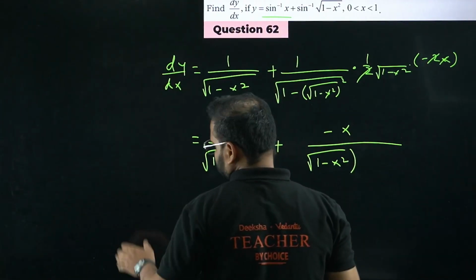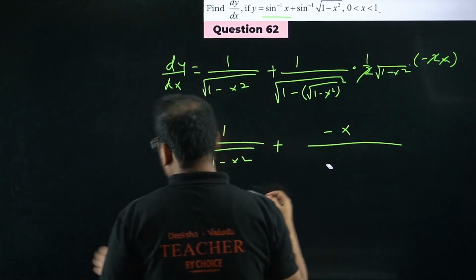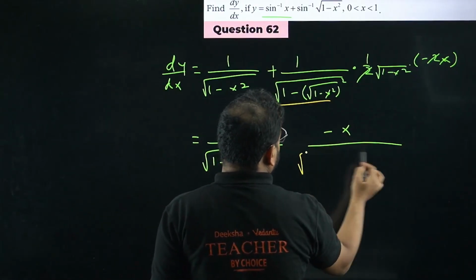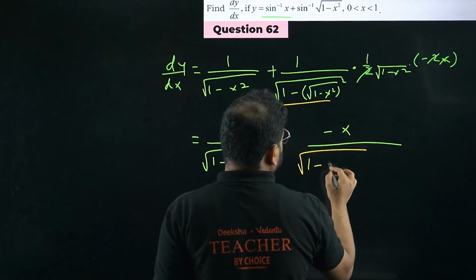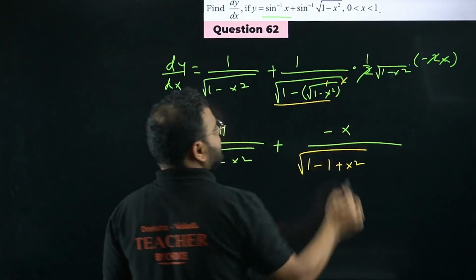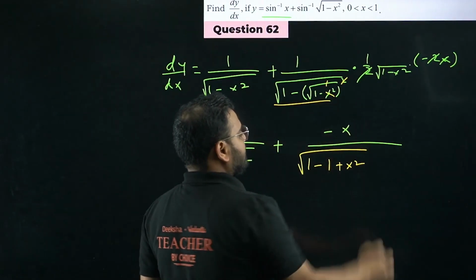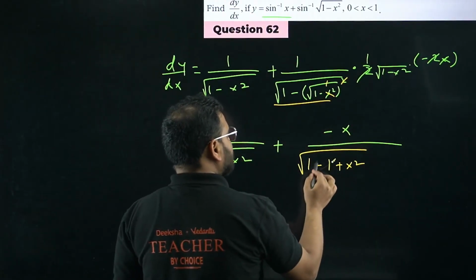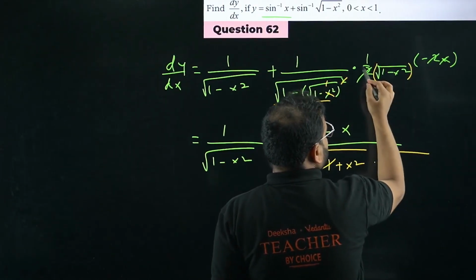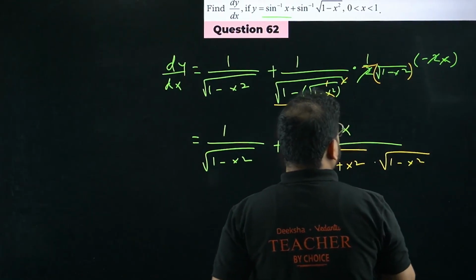Okay, I'll write it later actually to avoid the confusion. 1 second. I'll write this part first. It'll become root of, please check, open the bracket, 1 minus 1 plus x square. Correct, now? Square and root will be cancelling the effect of each other. You get minus 1 plus x square. This is x square, no? So minus 1 plus x square, 1 and 1 is cancelled, and this root is as it is. This root is in the denominator only, please check. Not in the numerator, it's denominator. So you get 1 minus x square, this is a minus sign.